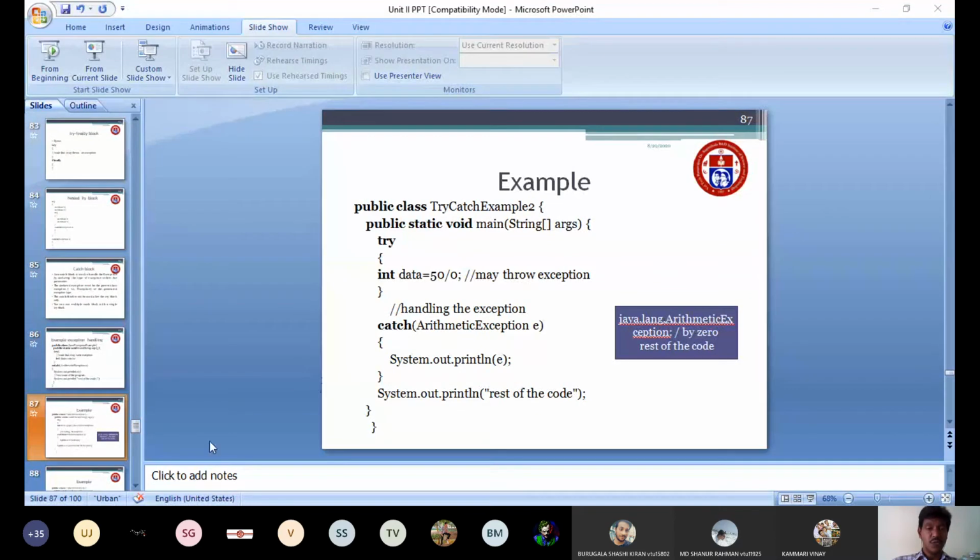The code inside the try block after the exception will not be executed. After executing this catch block, it will come to the System.out.println, and the rest of the code will also be executed.